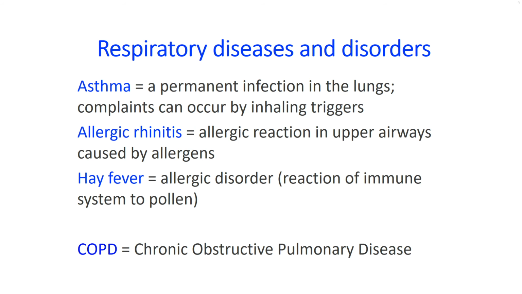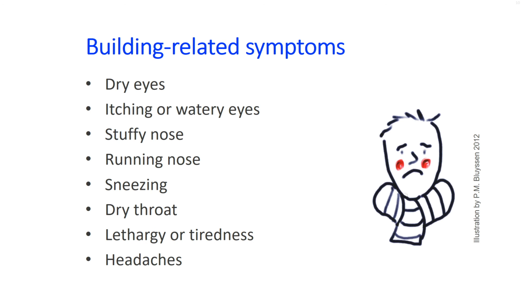The immune system of our body overreacts to the presence of pollen coming from grass, trees, etc. Besides all those diseases and disorders, there are several building-related symptoms that have been related to exposure to air pollutants, such as symptoms of eyes and nose, the upper airway-related symptoms, tiredness and headaches. In the past, if several occupants in a building were suffering from one or more of these symptoms, and no specific illness could be assigned, this was diagnosed as sick building syndrome.